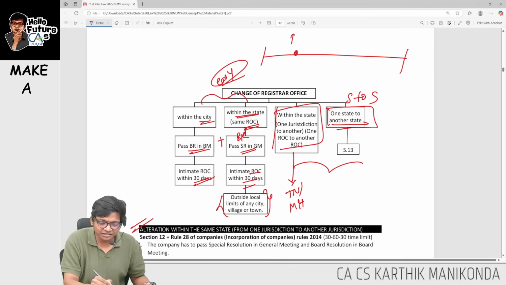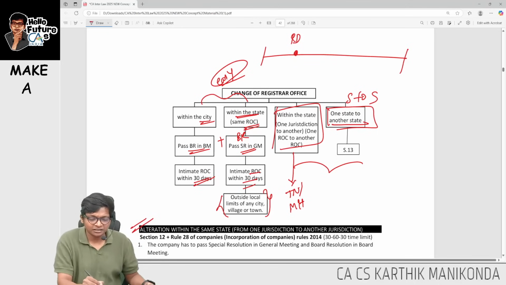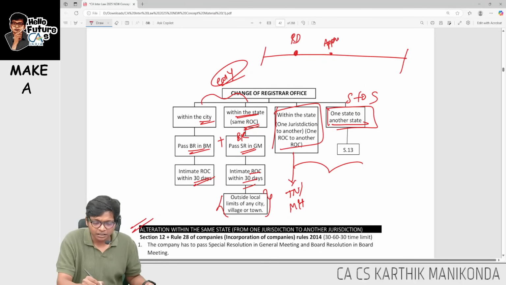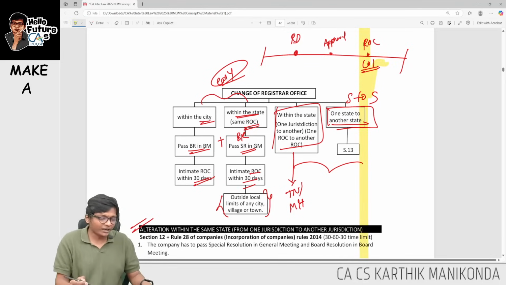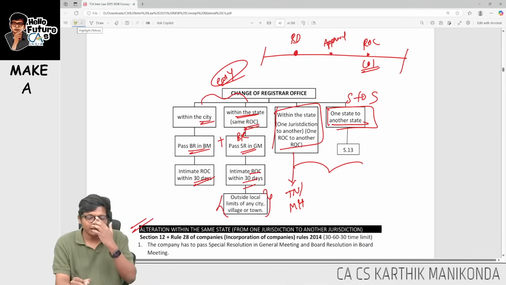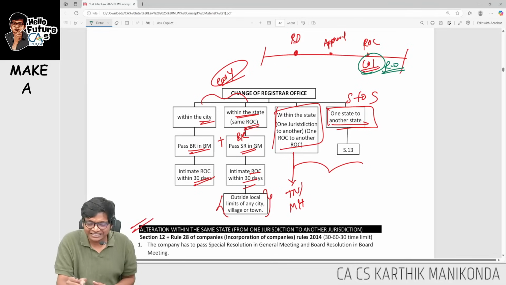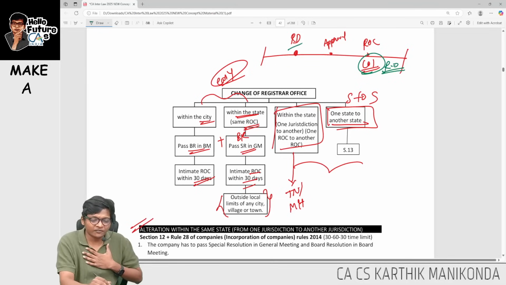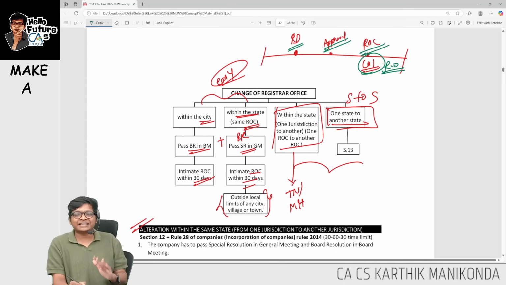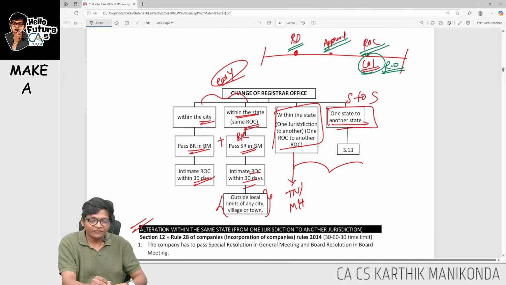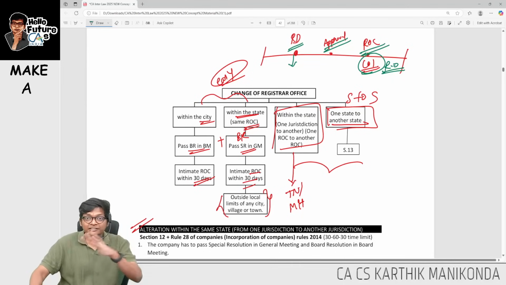In both cases we will file to the regional director, then the regional director will give the approval. That approval you will file to ROC and you will get the new certificate of incorporation. Sir, why should I get a new certificate of incorporation over here? Very simple, because the registered office is changing, the address is changing. So simple: file to RD in both, wait for approval, and then ROC will grant it.